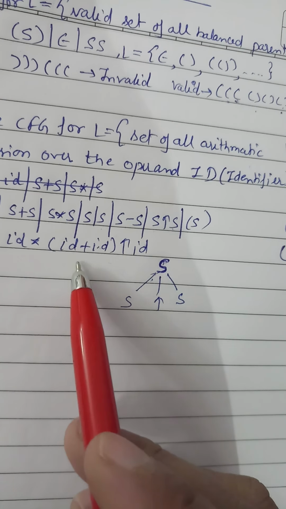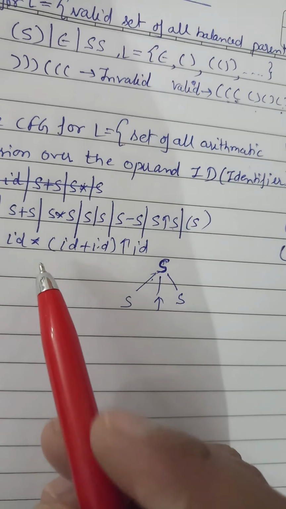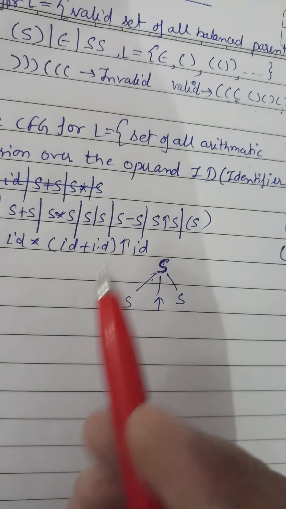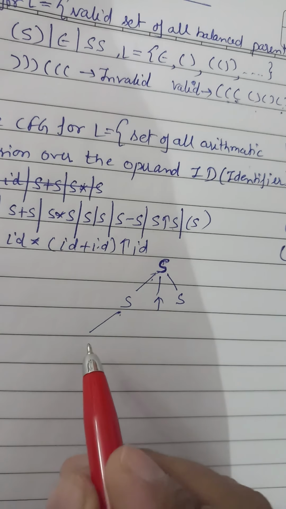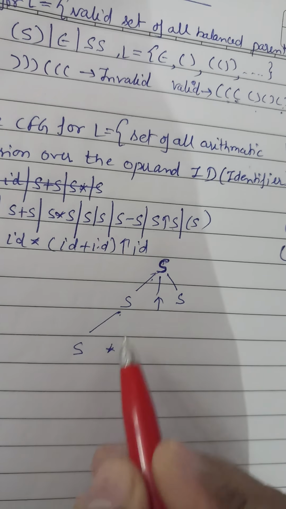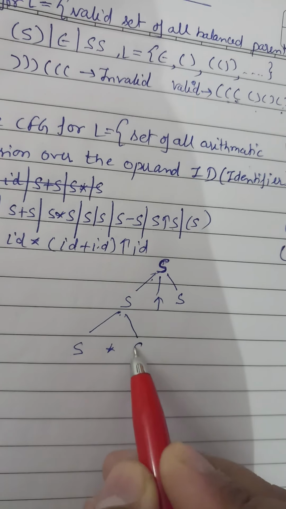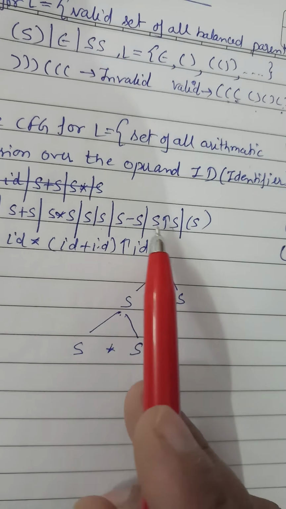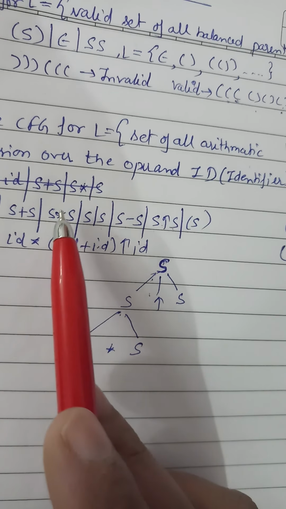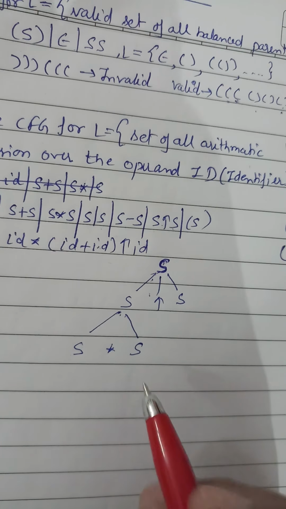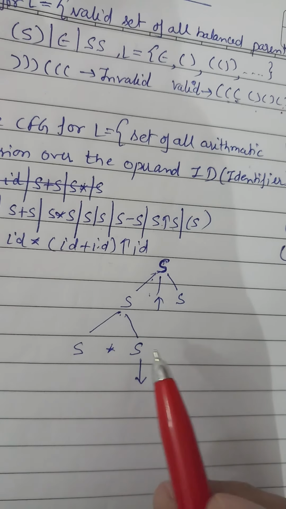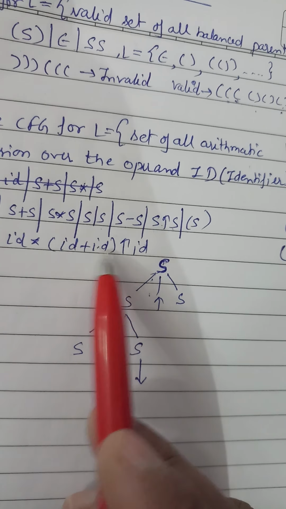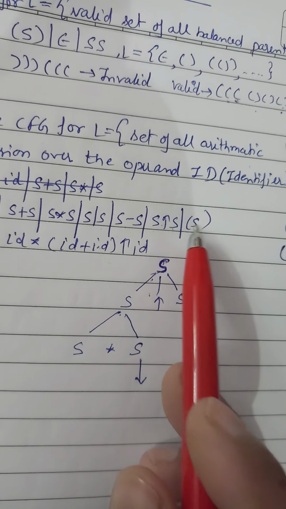And now what do we need? id plus id, or id star. So what we will do here, we can write like this also, and this is from this production, and this is from this production. And what we need like this, so we will take this production.